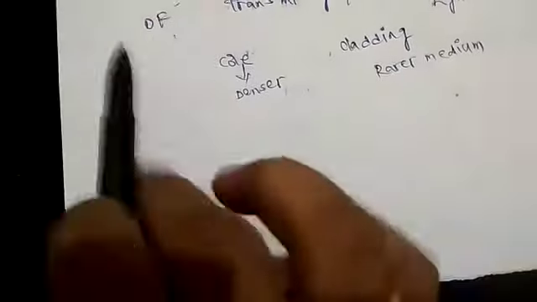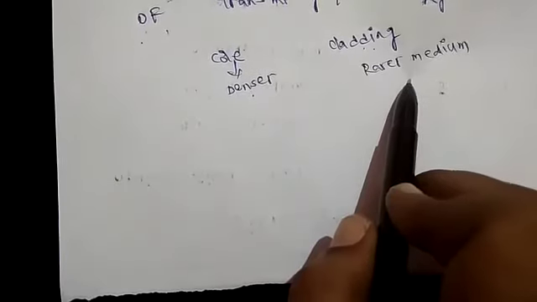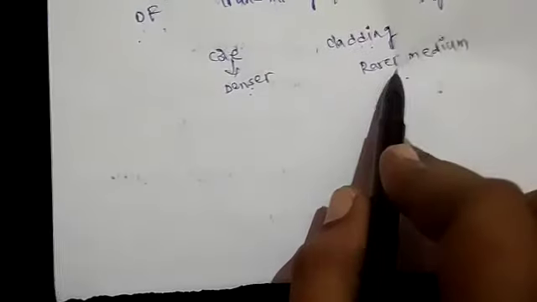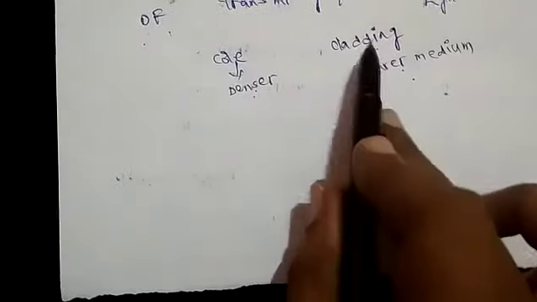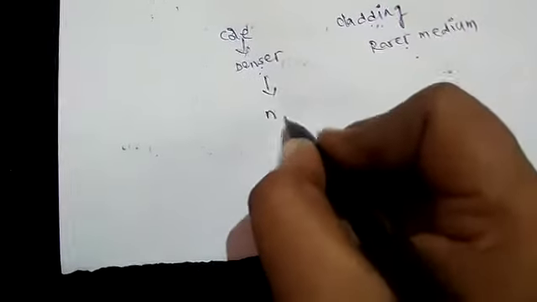So in the construction of optical fiber, there are two parts. One is the core, another one is the cladding. Core always acts as the denser medium. Cladding acts as the rarer medium. We know that light must travel from denser medium to rarer medium. That means from core to cladding, and then total internal reflection takes place and light is propagated inside the optical fiber. Clear? Okay.